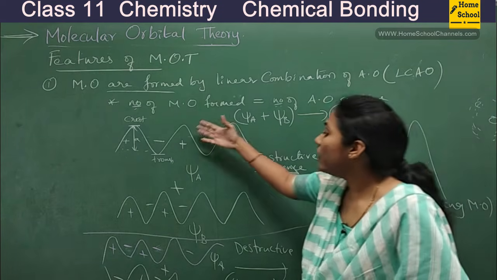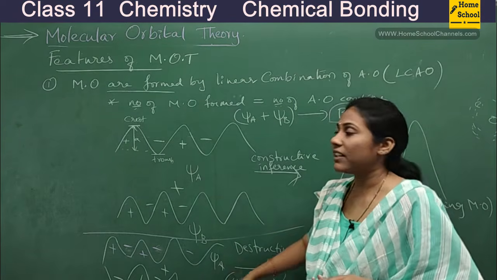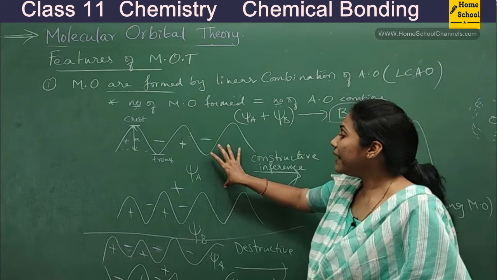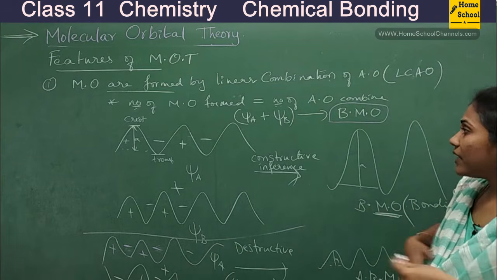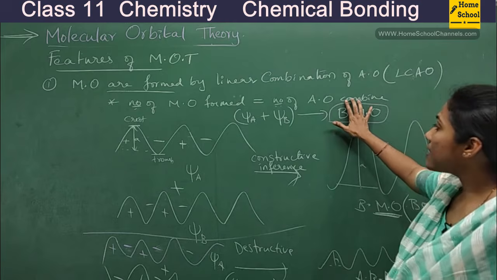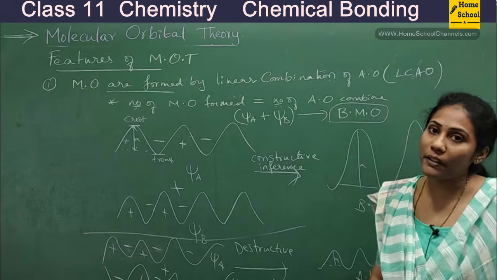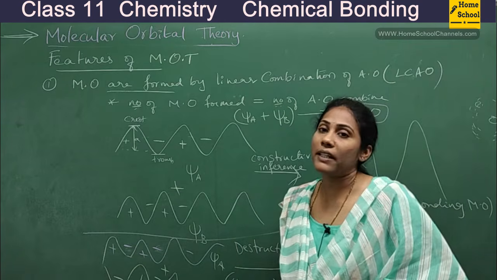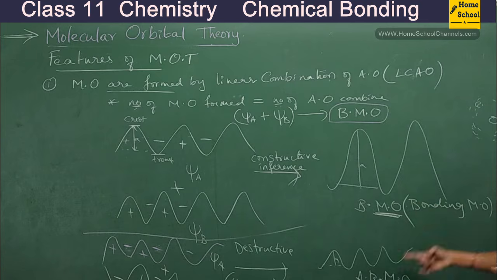You see, actually how many orbitals are combining? Only two, no? So you have two options of combination here. They can either combine this way or this way. If they combine this way, bonding molecular orbital. If they combine this way, anti-bonding molecular orbital. So that's why I said the number of atomic orbitals combined will always be equal to the number of molecular orbitals formed. If two atomic orbitals combine, two molecular orbitals are formed. Among them, one is called bonding molecular orbital, the other one is called anti-bonding molecular orbital.